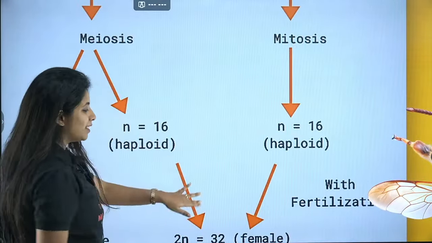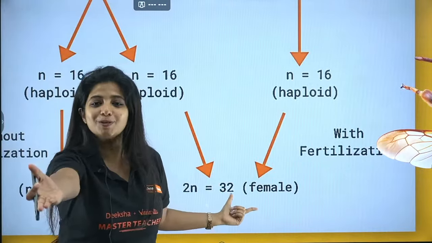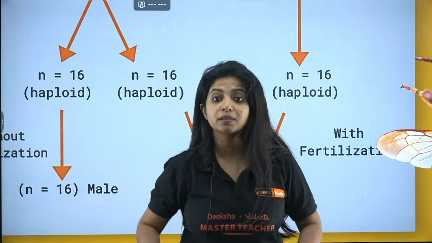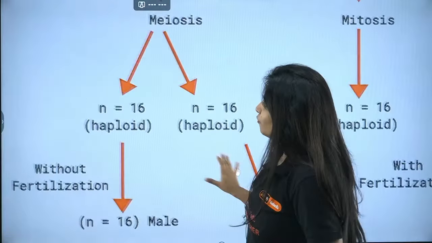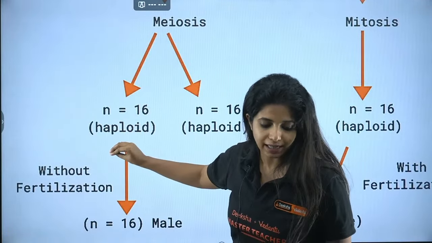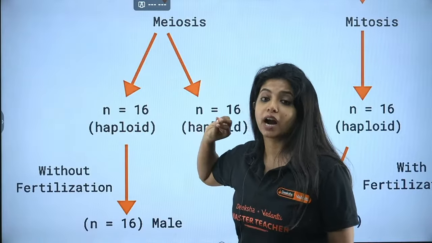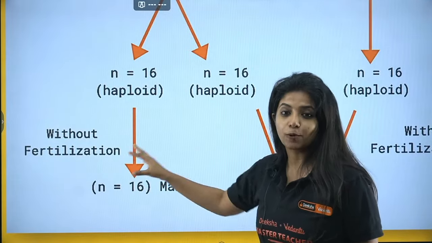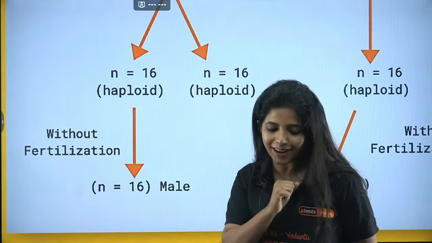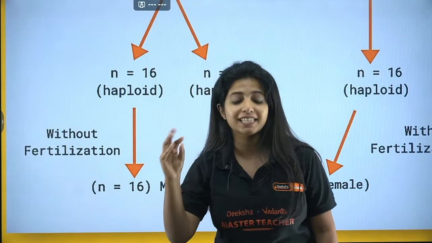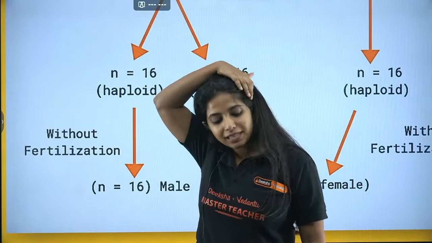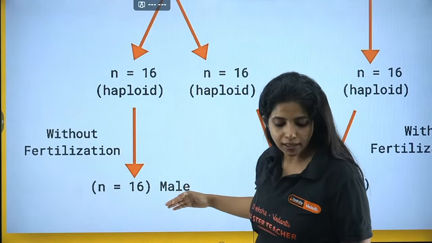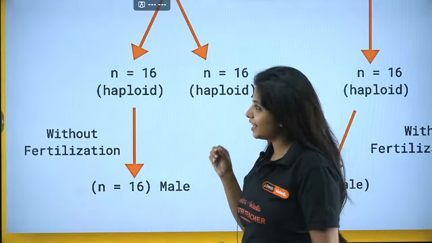Now 16 over here, 16 over here. Suppose both these gametes come together. 16 plus 16, I get 32. 32 is diploid. Diploid is going to be female. Then ma'am, how is male being produced? So listen, one gamete which has not undergone any fertilization will transform into the male. This process is known as parthenogenesis. Different from parthenocarpy. Parthenocarpy is seen in the case of plants. So parthenogenesis is where without fertilization you get males. Got it? Is it clear?